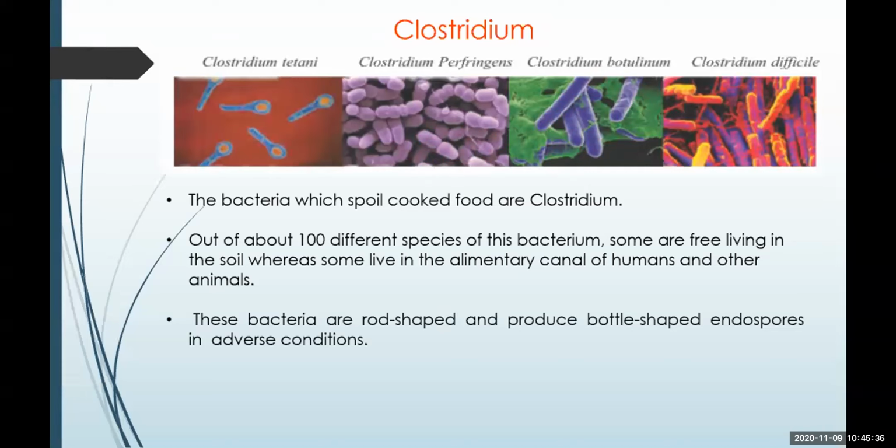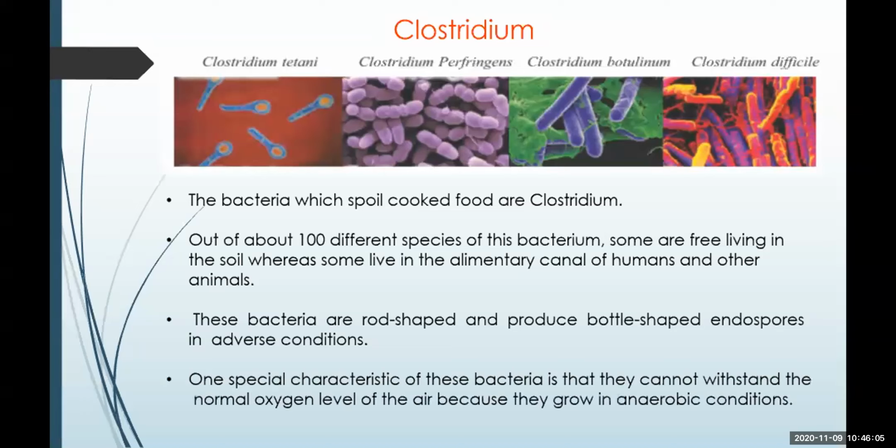The meaning of adverse condition is when the environment is not favorable for multiplication of this bacteria, that is, for their reproduction, when there is lack of food availability or the other conditions that are needed for reproduction and multiplication of this organism. In such conditions, they produce the endospores, which are bottle shaped.